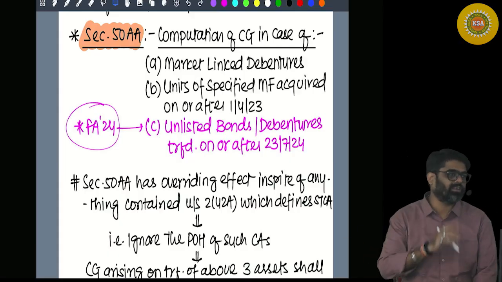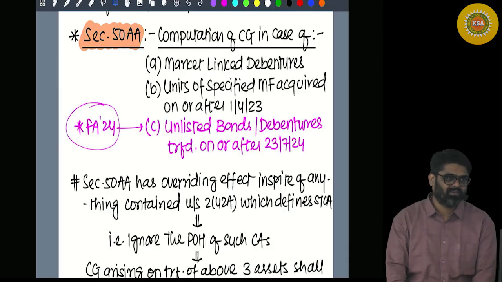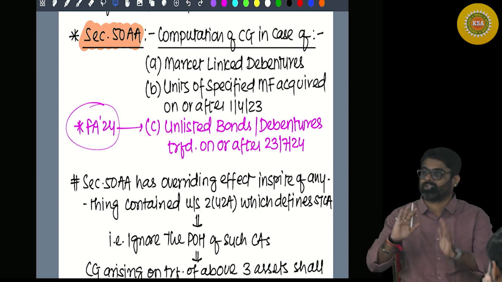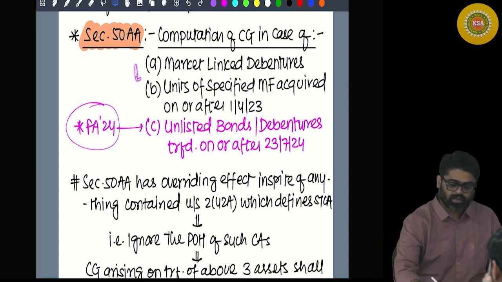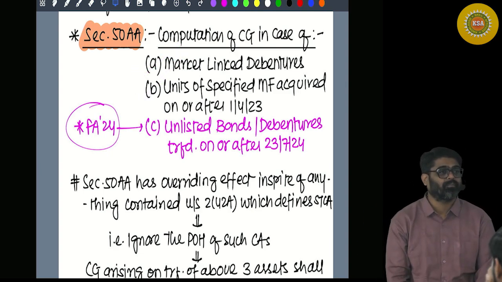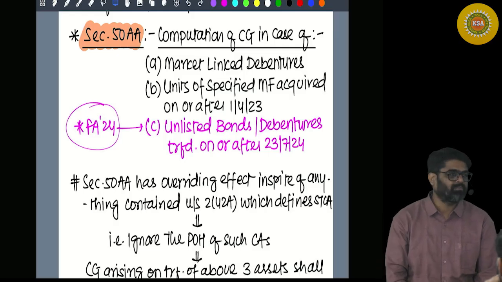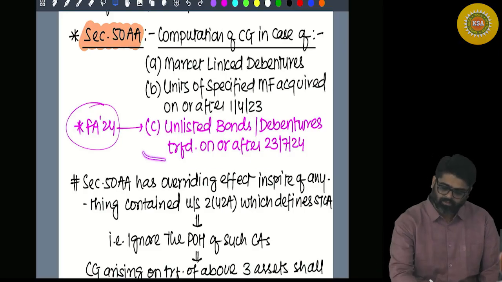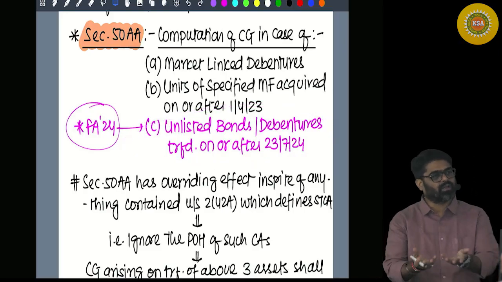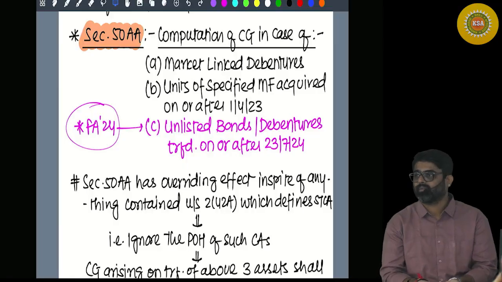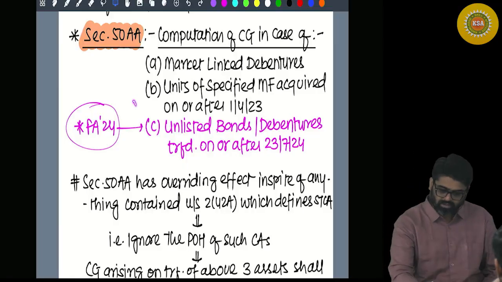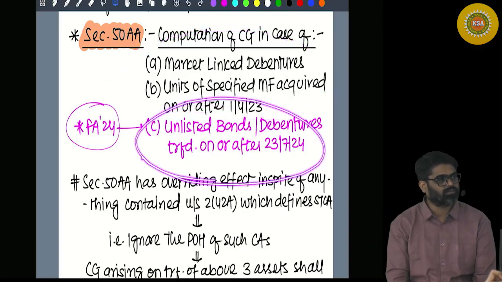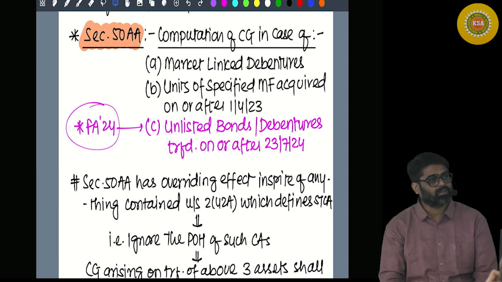And there were many cases which the assessee filed to get that indexation. They wanted to settle this thing. Hence they came up with a new section last year, 50AA, where they included two assets. And this year, our madam, Mrs. Sitharaman, said that it happens for these assets also, because the underlying asset is debt. So if we are giving this logic for those, why not for these assets? Apply the same logic.